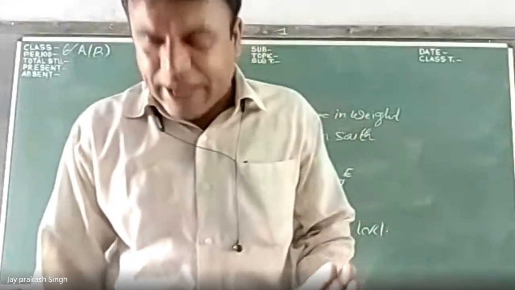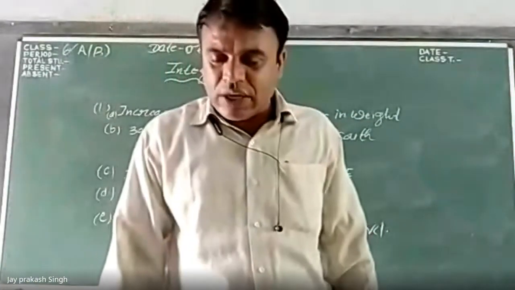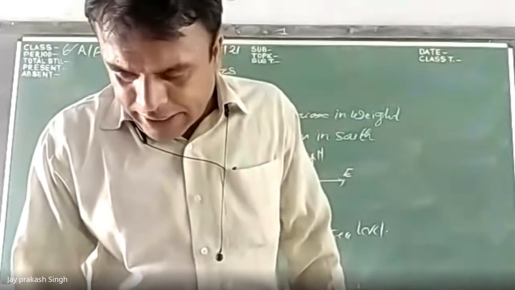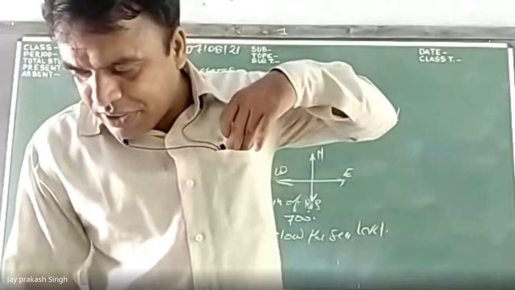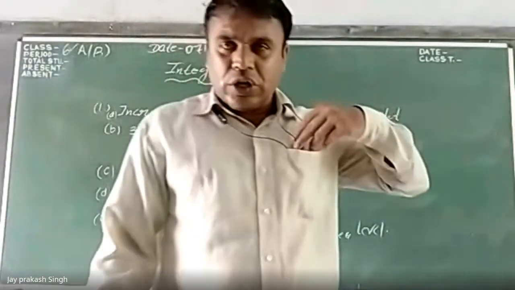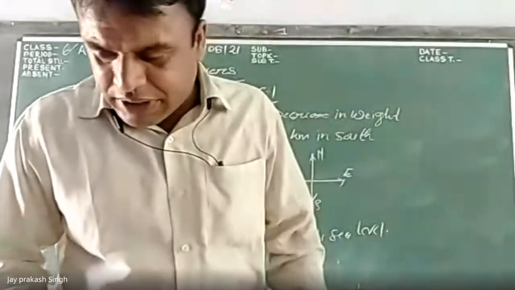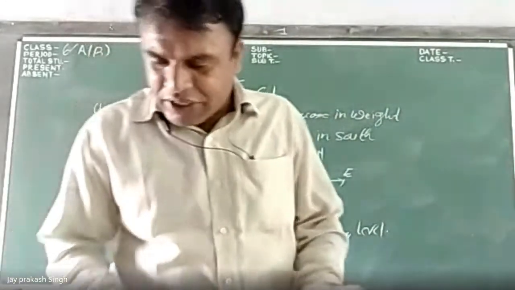Now, question number second. An aeroplane is flying at the height of 2000 meter above the ground. So we have to represent the number in integer.